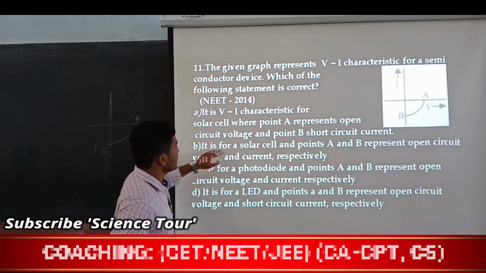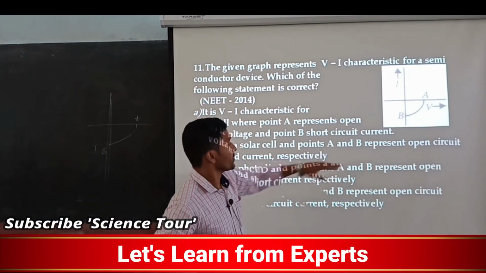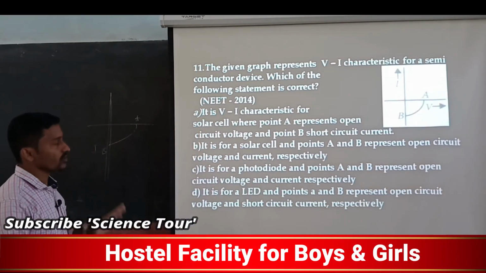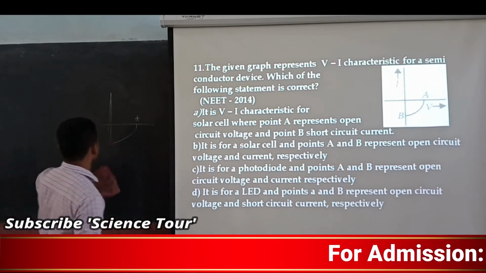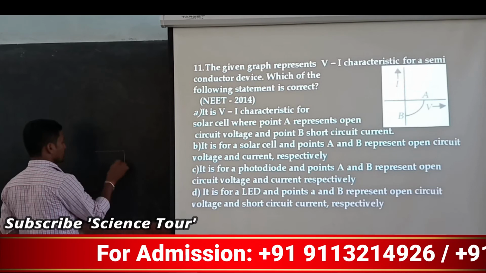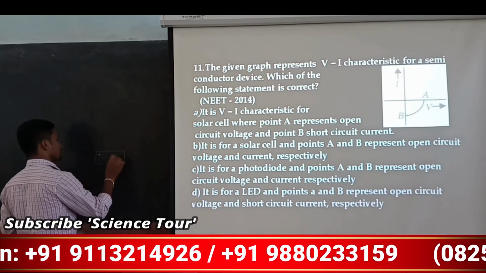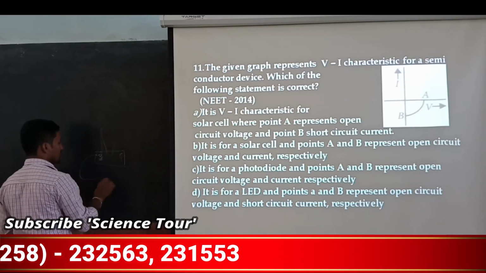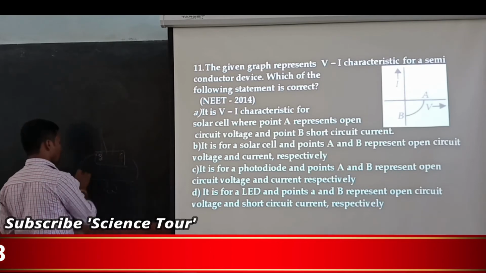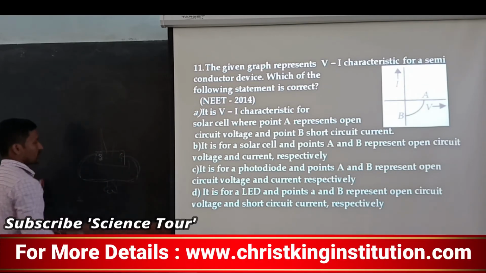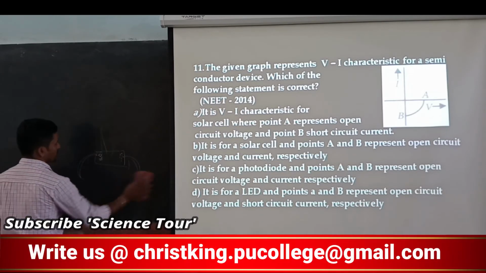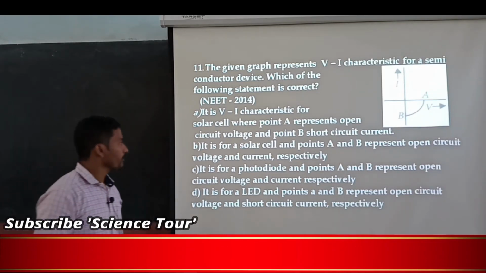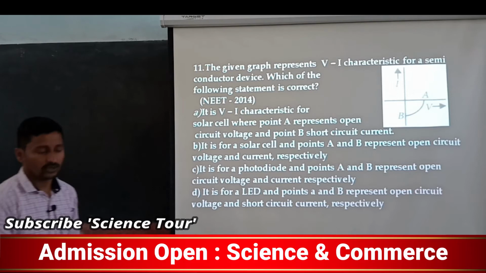Now let's see B. It is a solar cell and points A and B represent open circuit voltage and open circuit current respectively. No, it is not like that. For a solar cell, what we are discussing at first is that it is charging, meaning it is in open circuit. All the charges will store and the open circuit voltage is going to increase. As soon as you connect the short circuit, short circuit current flows through it. So the current will be short circuit current. There is no open circuit current in the case of a solar cell. Okay, so remember, option A will be the right option.